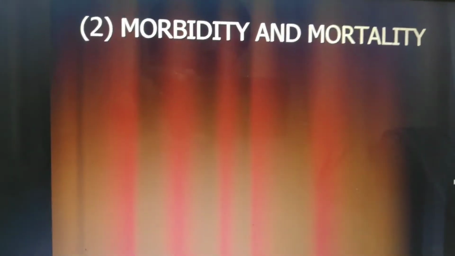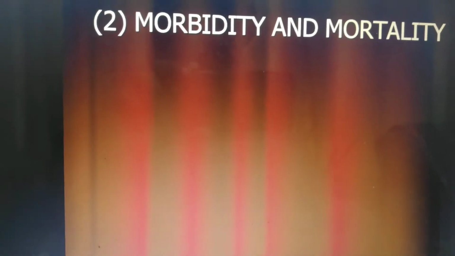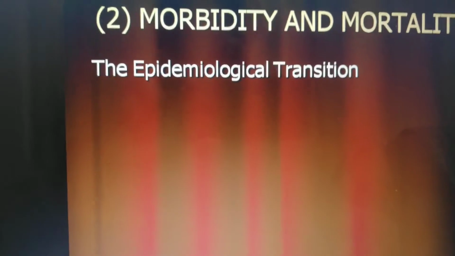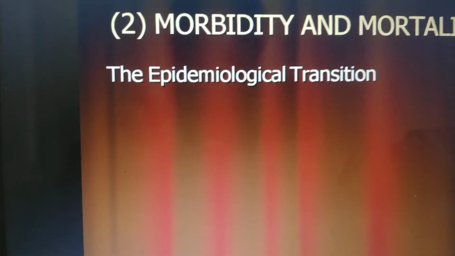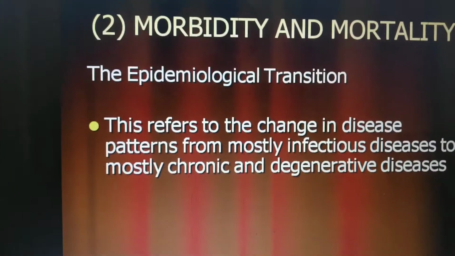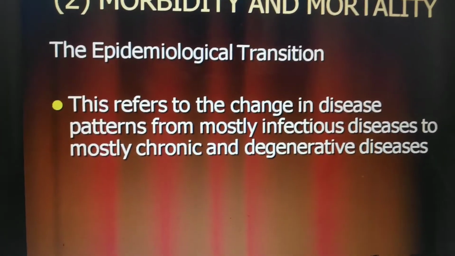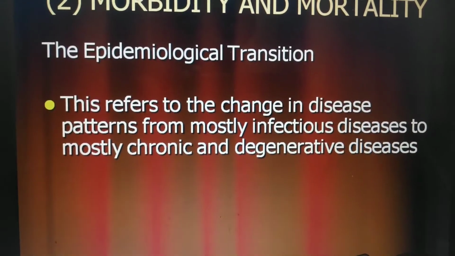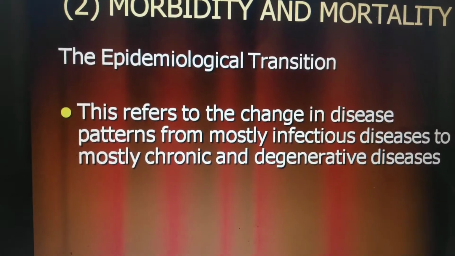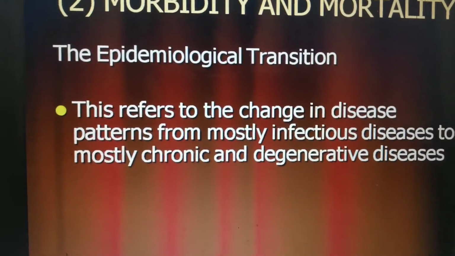You know, this is the COVID era, and in the COVID era most morbidity is due to the COVID-19 virus. So morbidity and mortality relate to each other. And on the epidemiological transition, at present there is an epidemic caused by COVID-19. The epidemiological transition refers to the change in disease patterns from mostly infectious diseases to mostly chronic and degenerative diseases.